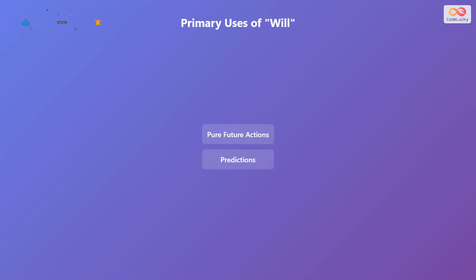Will has two main uses. First is pure future actions. Second is predictions. Pure future means decisions made right now. Predictions mean guessing what will happen.